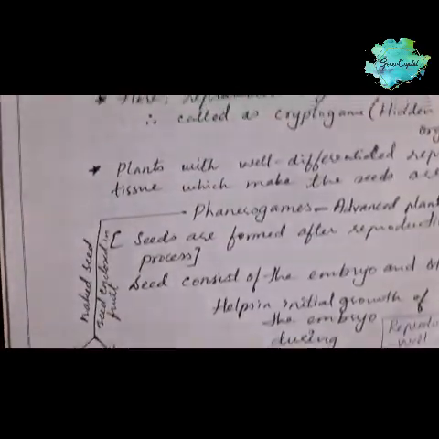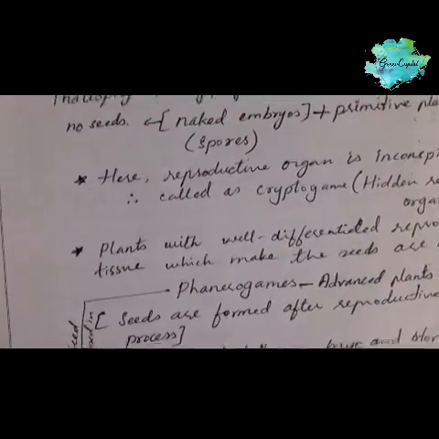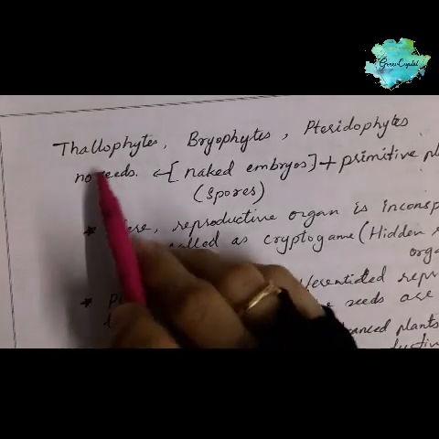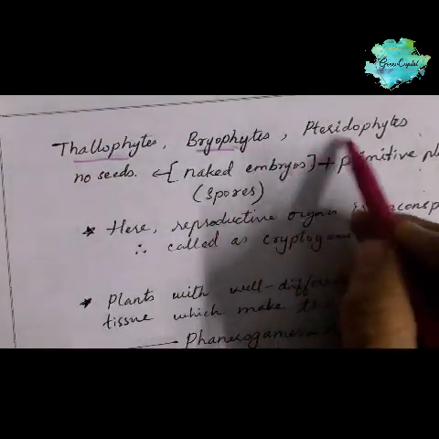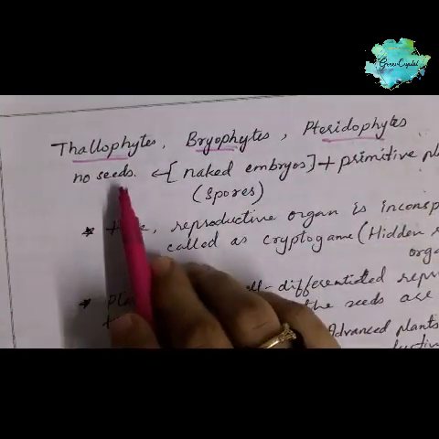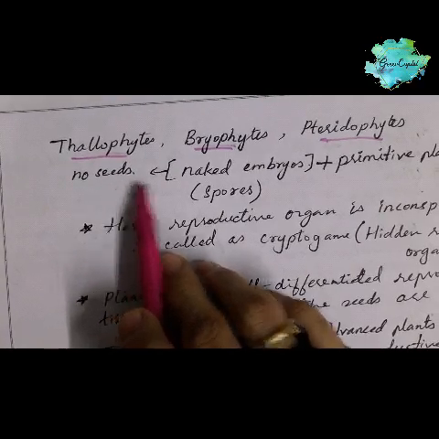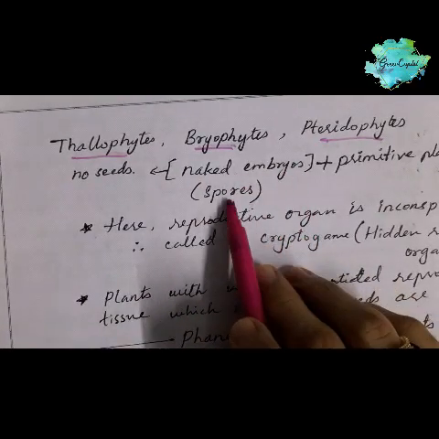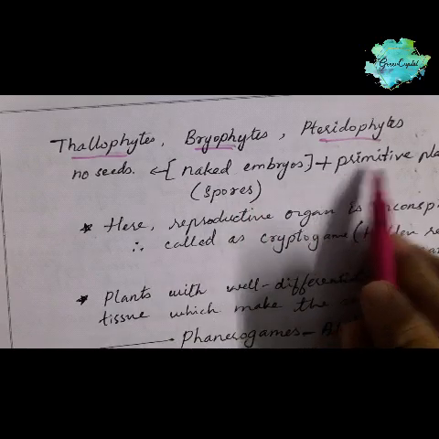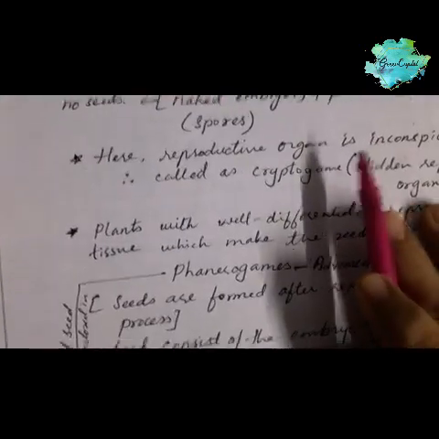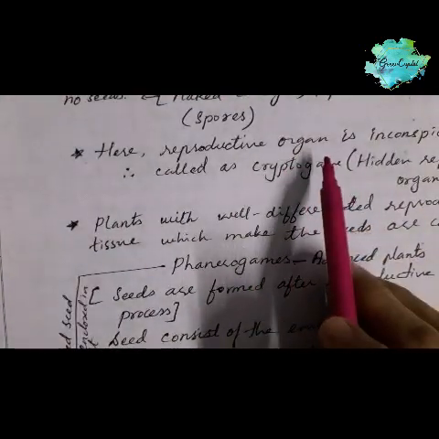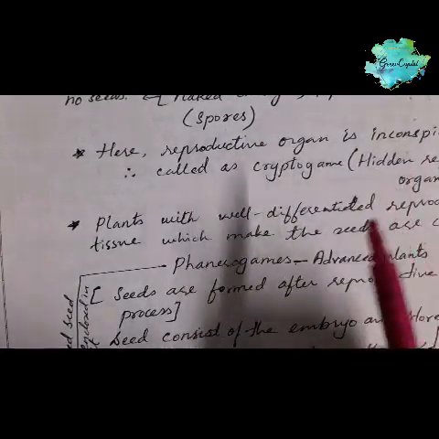Before moving on to the gymnosperm, I just want to clear one thing. These thallophytes, bryophytes and pteridophytes do not have any seed. The naked embryo is called a spore. They are primitive types of plants, where the reproductive organ is inconspicuous or unnoticeable.